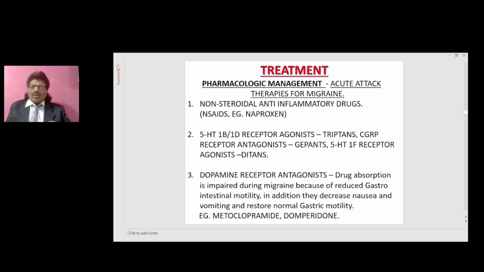We also give dopamine receptor antagonists. Why? Because drug absorption is impaired during migraine because of reduced gastrointestinal motility. In addition, they decrease nausea and vomiting and restore normal gastric motility. So generally we give dopamine receptor antagonists also, like metoclopramide and domperidone.